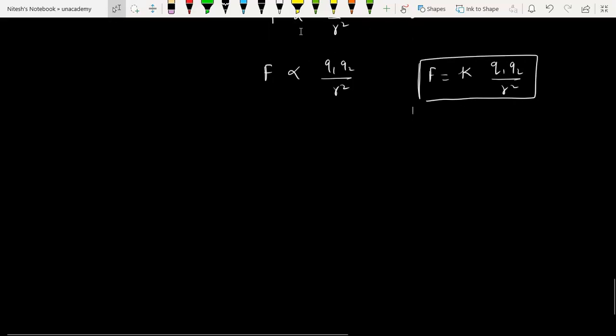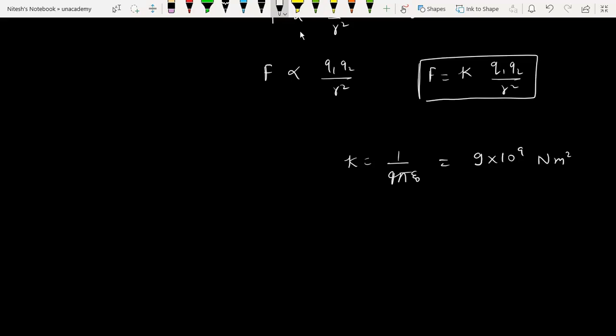Now moving ahead, let me write it down: what is k? k is equal to 1 by 4 pi epsilon naught, that is equal to 9 into 10 to the power 9. This is the value of K. The unit will be Newton meter square coulomb to the power minus 2.